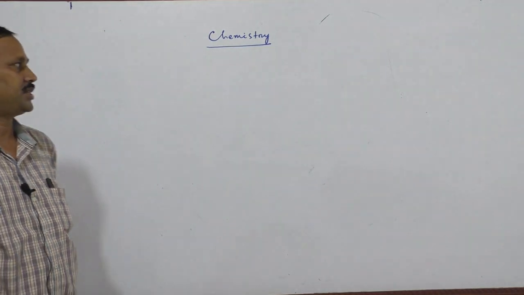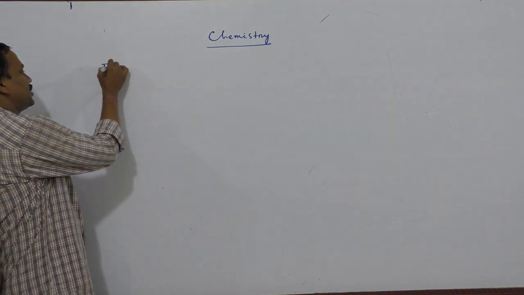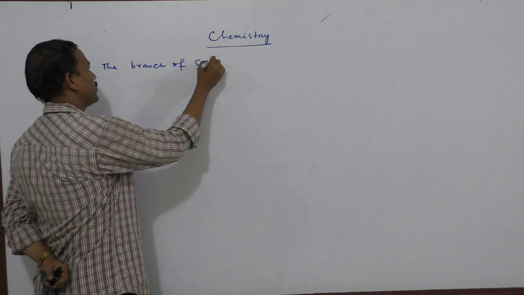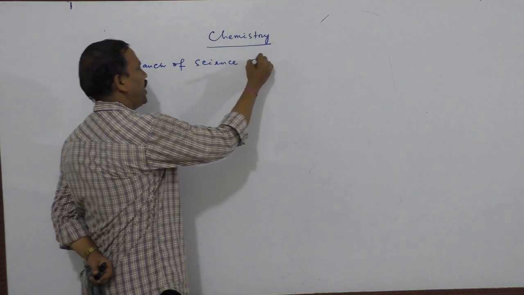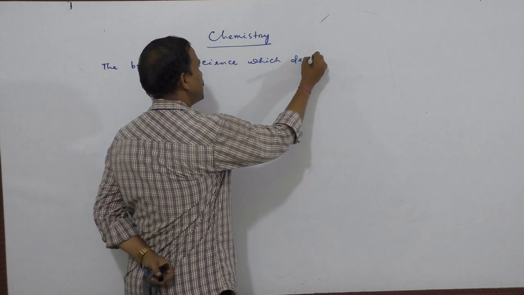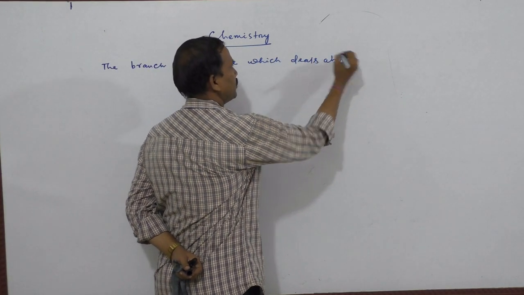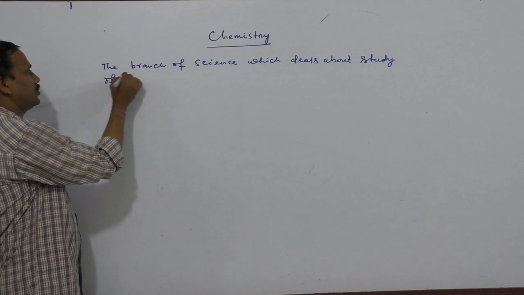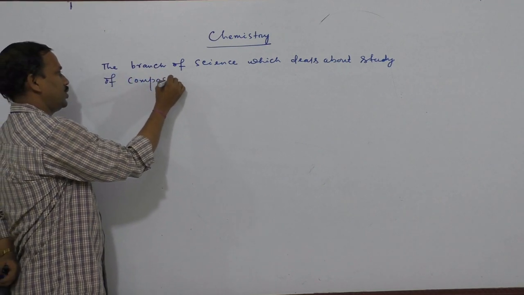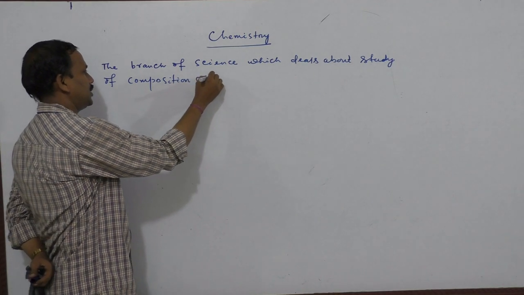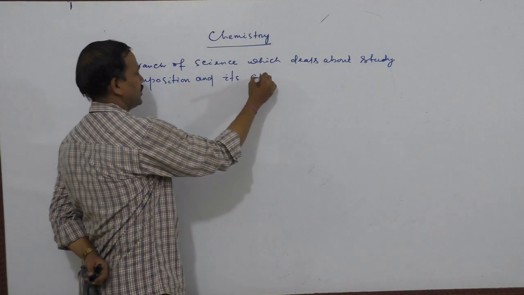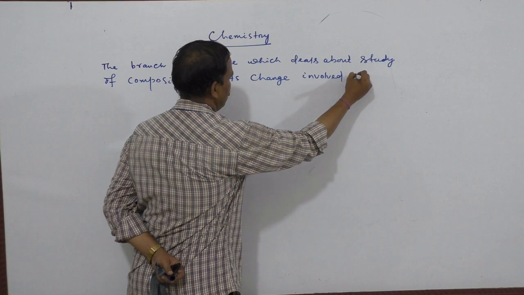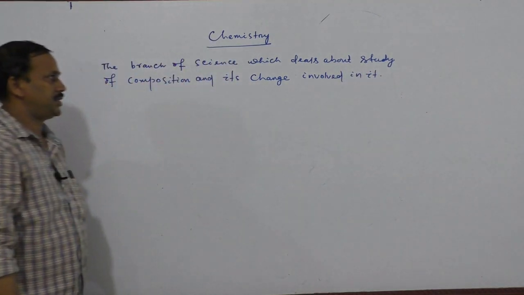Now, the definition: the branch of science which deals about the study of composition and its change involved in it is known as chemistry.